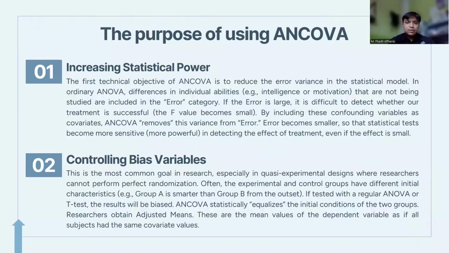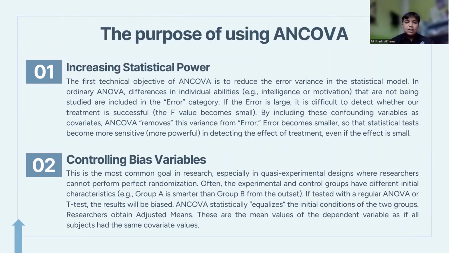The purpose of using ANCOVA, number one, is increasing statistical power. The first technical objective of ANCOVA is to reduce the error variance in the statistical model. In ordinary ANOVA, differences in individual abilities, for example intelligence or motivation, that are not being studied are included in the error category.